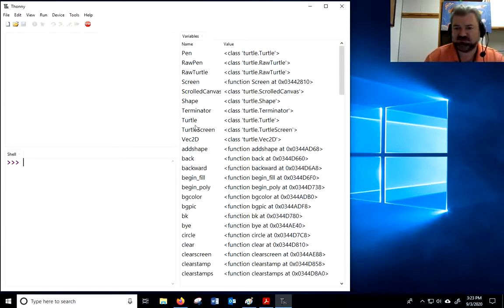You'll see the different classes we have. We have turtle screen, we have turtle, we have shape, we have screen, pen, raw pen. The ones that we're going to be using almost exclusively are turtle and screen. So we'll take a look at that.